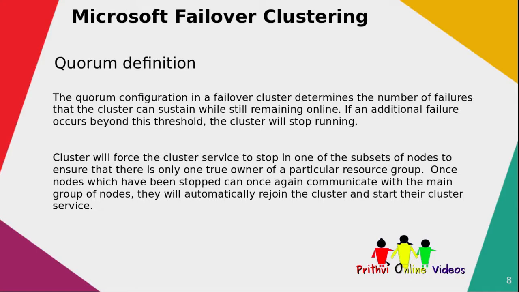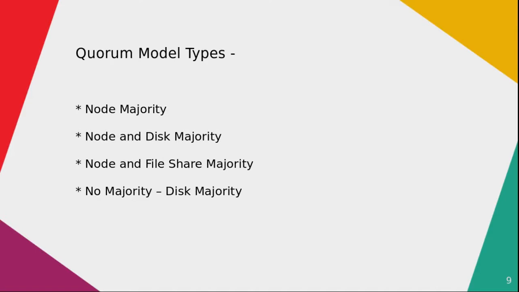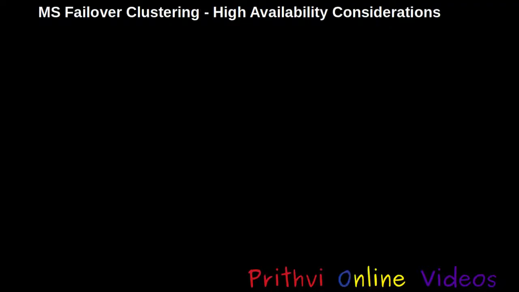Once the nodes which have been stopped can once again communicate with the main group of nodes, they will automatically join the cluster and start their cluster service. There are four types of quorum models: node majority, node and disk majority, node and file share majority, and no majority, disk only.